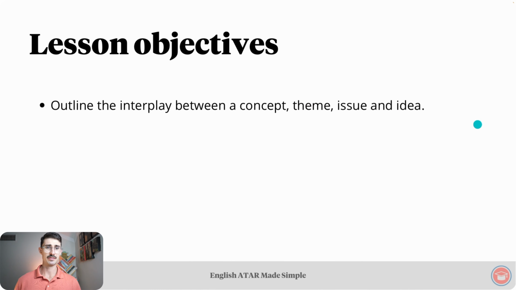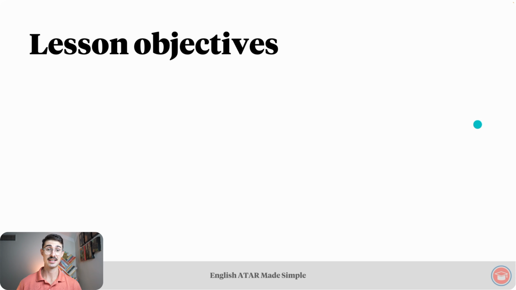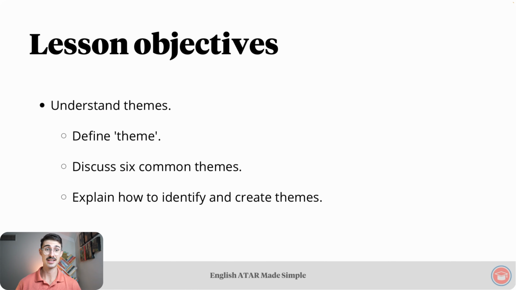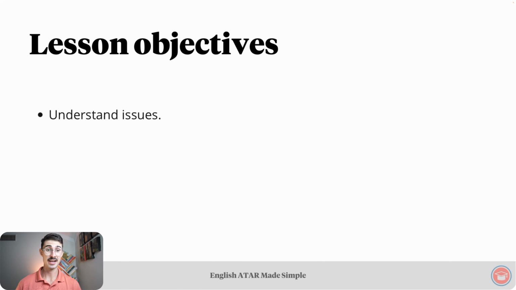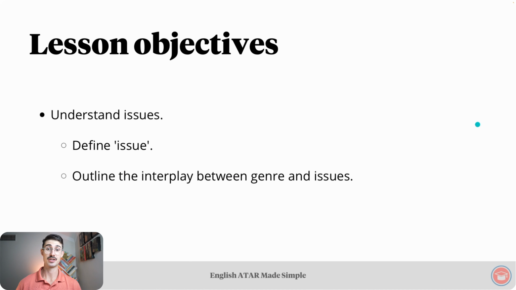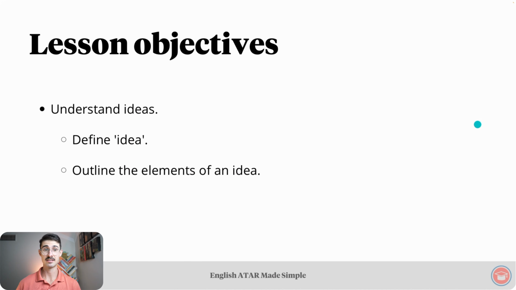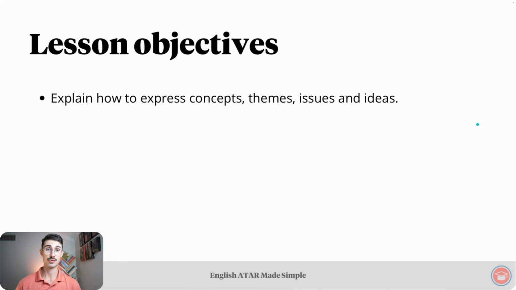Lesson objectives. Firstly, outline the interplay between a concept, theme, issue, and idea. Then we'll understand concepts. We'll define concept, discuss examples of concepts, move on to themes, define theme, discuss 6 common themes, explain how to identify and create themes. Then moving on to issues, we will define issue, outline the interplay between genre and issues. From there, we'll move on to ideas. We will define idea, outline the elements of an idea, list examples of ideas. Then we will get to really the crux of the lesson, explain how to express concepts, themes, issues, and ideas.